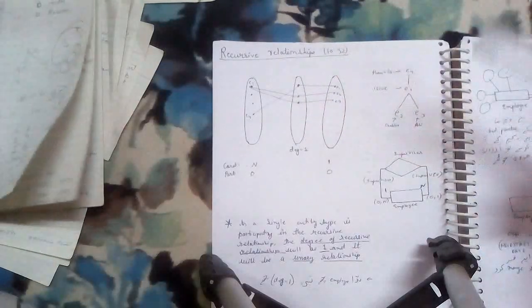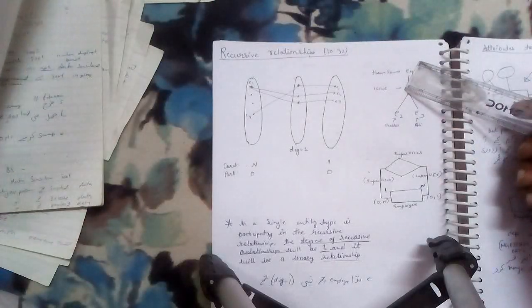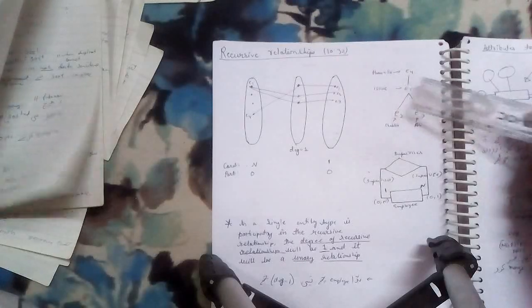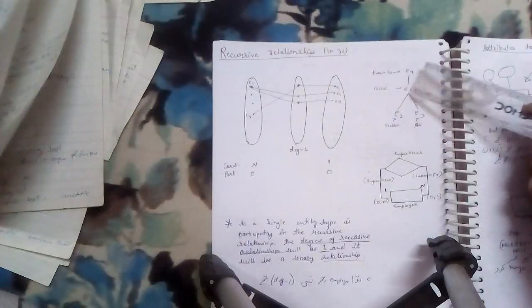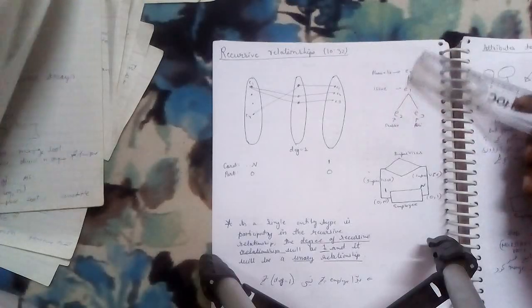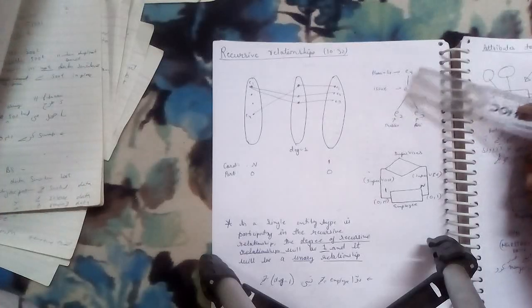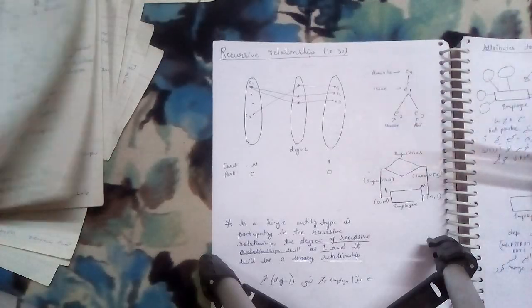Let me give you one more example here. See, the CEO of the company is connected to the manager, and the manager is connected to the employees, the developers. So developers are also employees, and the manager is also an employee. That's why they are connected in one way this, one way this, and one way this, right? So this is the reason how this model is working.